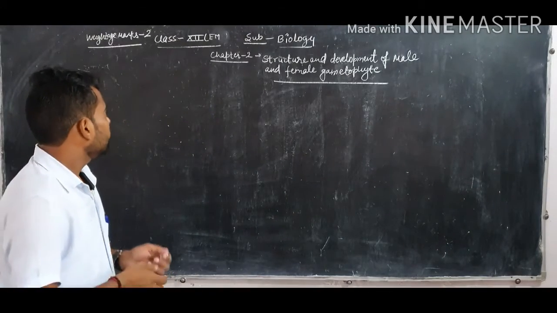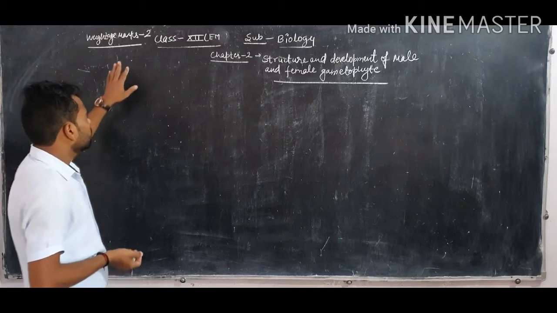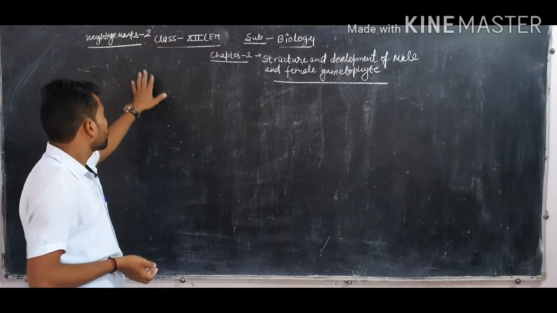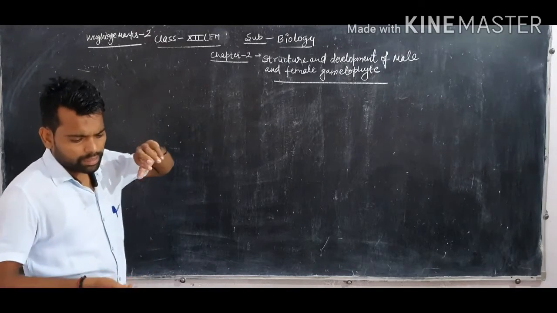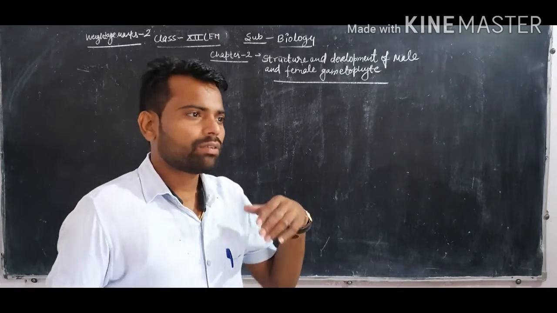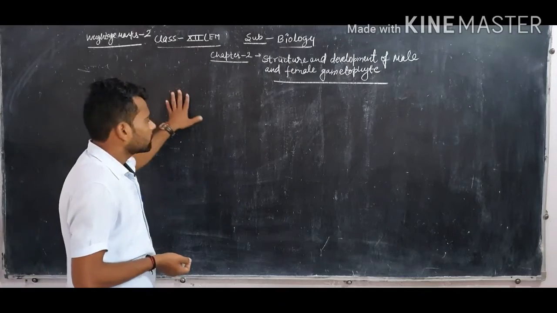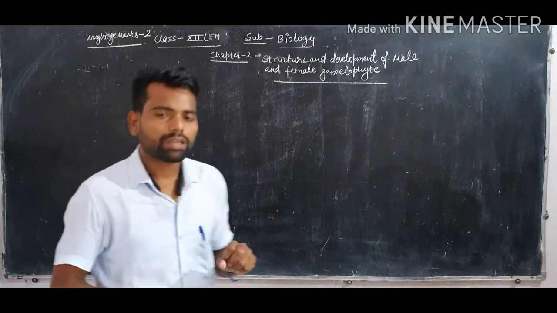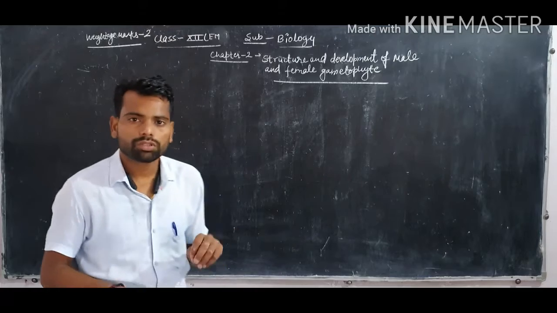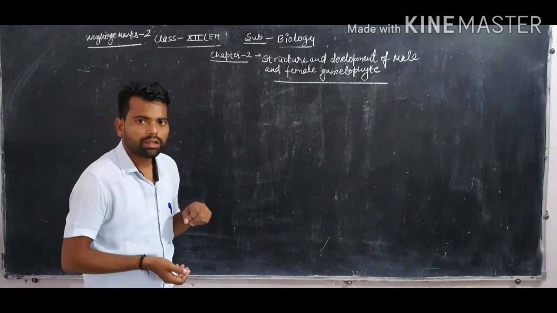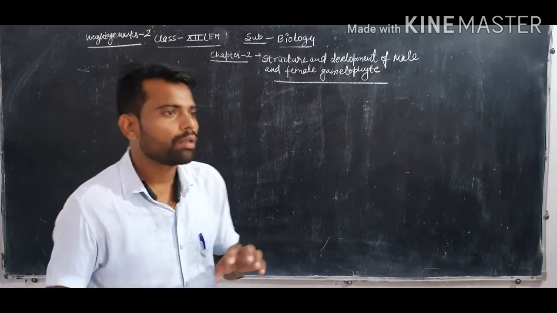Clear? This chapter carries weightage in our RGC exams too. After the chapter on alternation of generations, there are two questions. One question has already been asked from this chapter, which carried 2 marks. So that is a very important chapter.